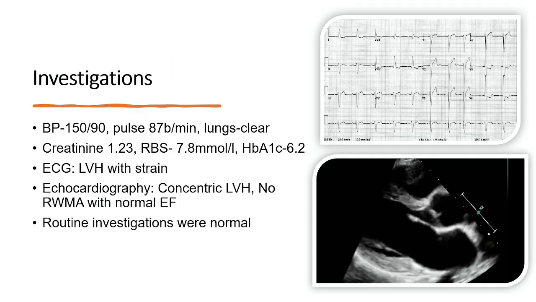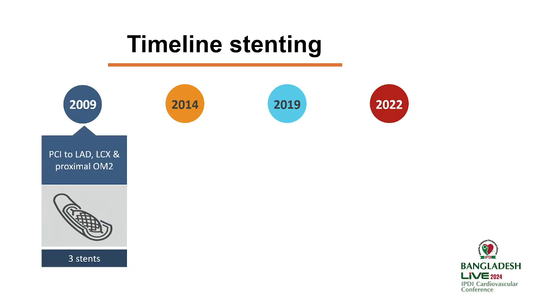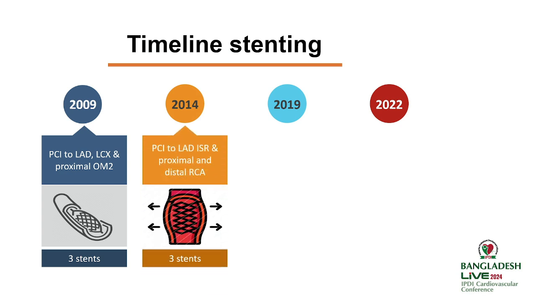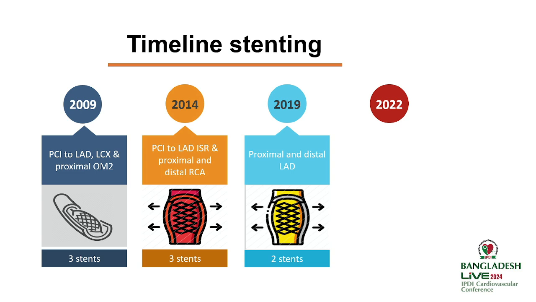The patient was hemodynamically stable. ECG showed LVH with strain. Echocardiography showed concentric LVH with no regional wall motion abnormality and normal ejection fraction. Regarding the timeline of previous stenting, 3 stents in 2009, 3 stents in 2014, and again 2 stents in 2019, so a total of 8 stents have been placed. In mid LAD there are 4 stents, and mid LAD has a double layer of stenting.